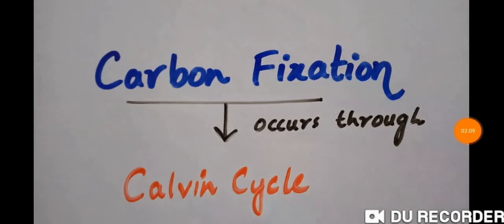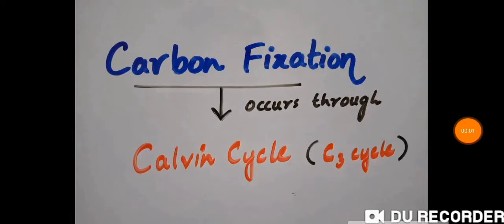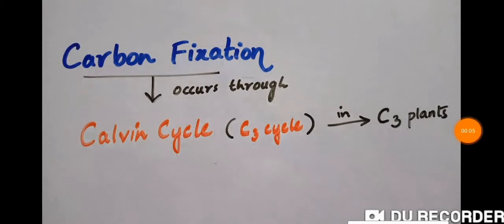In most plants, carbon fixation occurs through the Calvin cycle. The Calvin cycle is also known as the C3 cycle, and the plants undergoing this cycle specifically are referred to as the C3 plants. Now you must be wondering, what is carbon fixation?